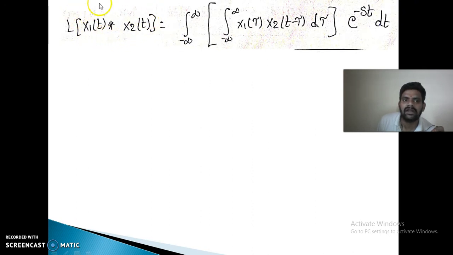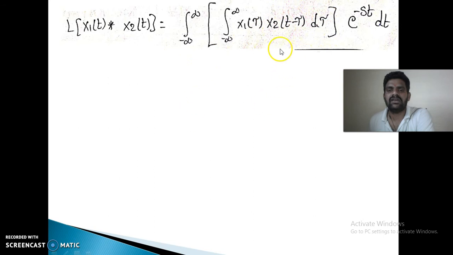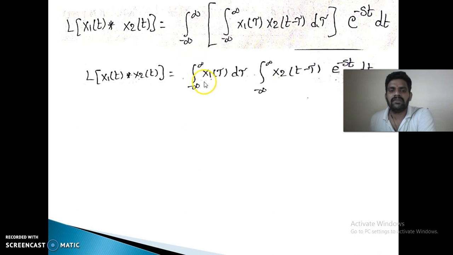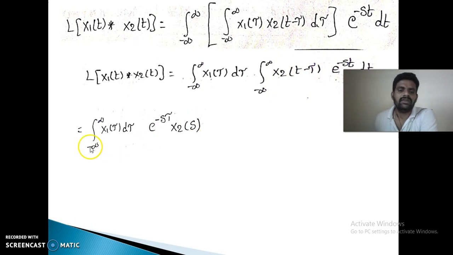The formula for convolution is integral minus infinity to plus infinity x1 of tau into x2 of t minus tau d tau. Substituting and interchanging the order of integration, integral minus infinity to plus infinity x1 of tau d tau integral minus infinity to plus infinity x2 of t minus tau into e power minus st dt. Applying the time shifting property to this integral, this becomes x1 of tau into e power minus s tau into x2 of s. So again this is the definition of the Laplace transform.